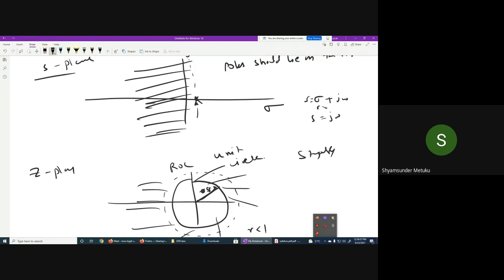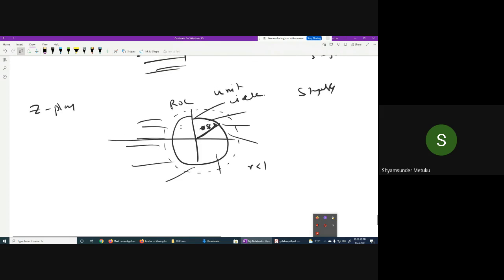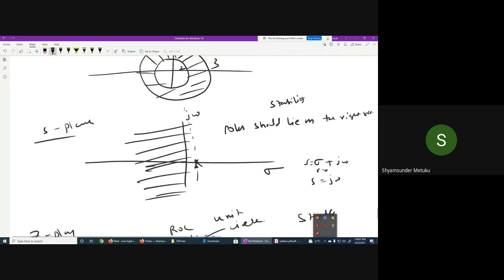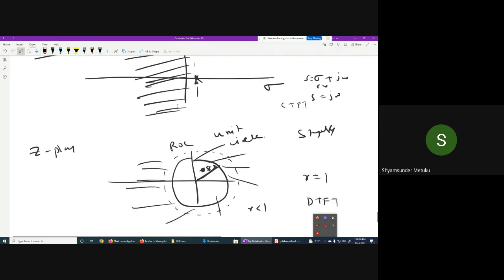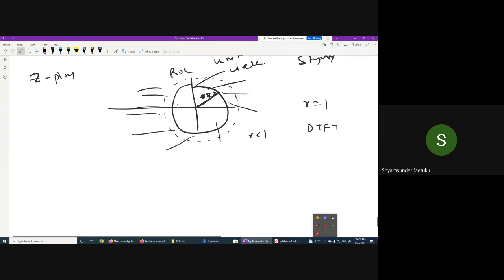When sigma is equal to 0, don't you think it becomes the y-axis? Yes, sir. J omega. So whenever it is j omega, it is actually a Fourier transform. When j omega is part of your ROC, the Fourier transform exists. That is one of the conditions. Similarly, when r is equal to 1, it becomes the DTFT. When r equals 1, the Z transform becomes the discrete time Fourier transform. When sigma equals 0, the Laplace transform becomes the continuous time Fourier transform.